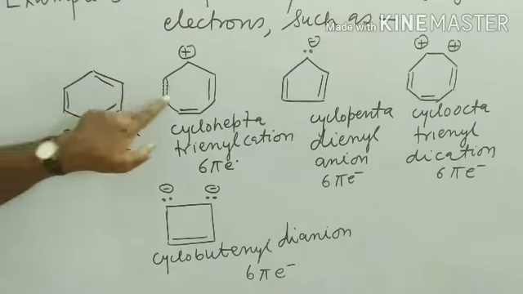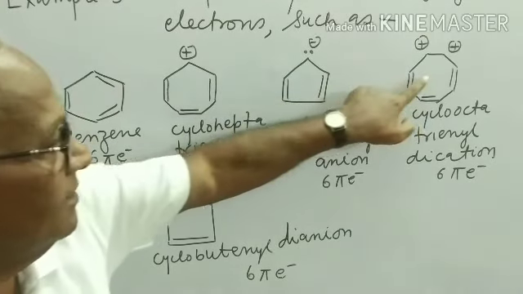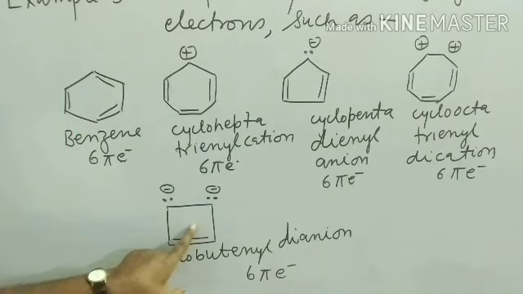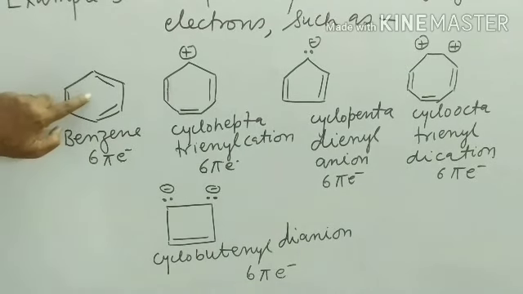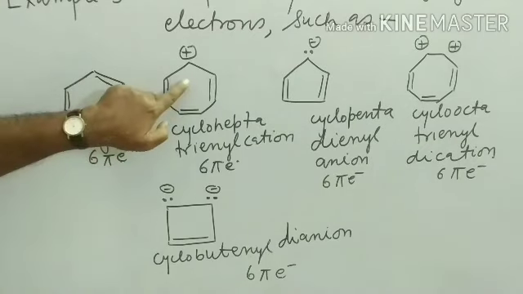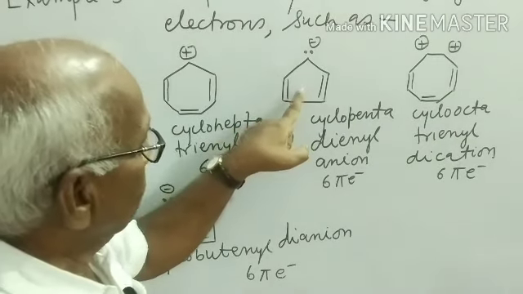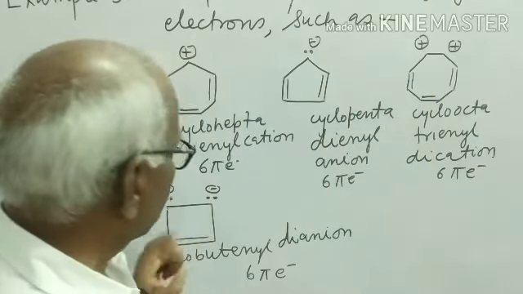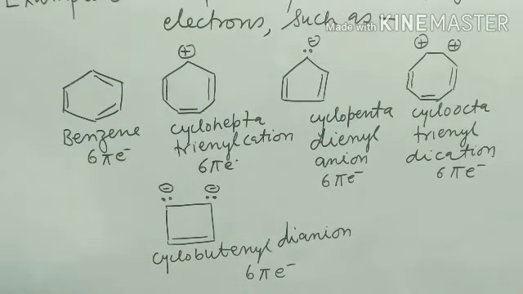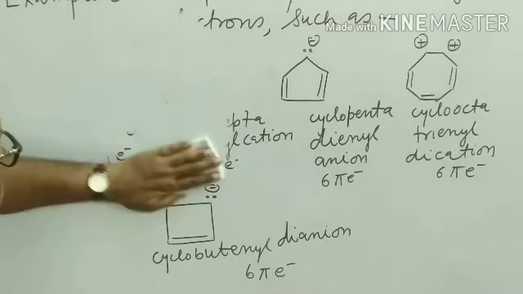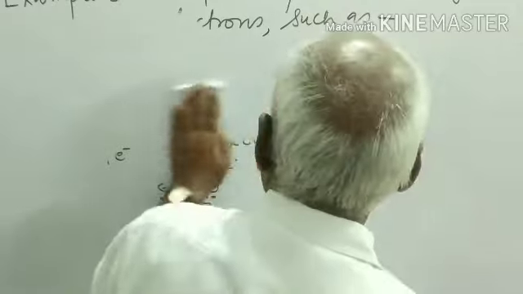All are cyclic. All are planar. This is a planar molecule with a conjugated system. Also resonance, and all follow Huckel's rule. So all are aromatic compounds and ions. So you can write like this.